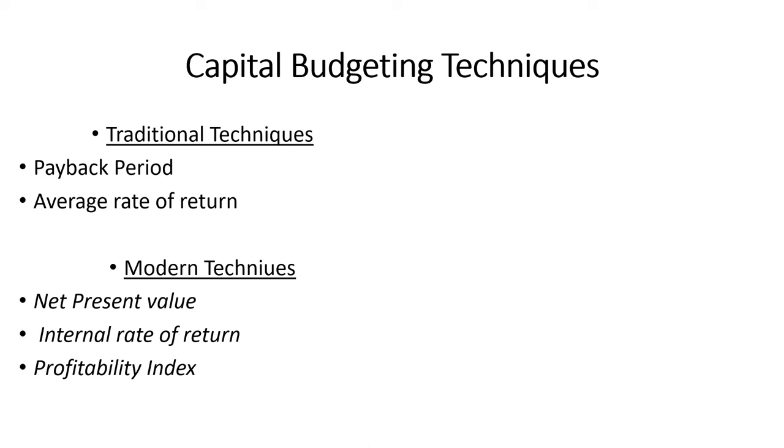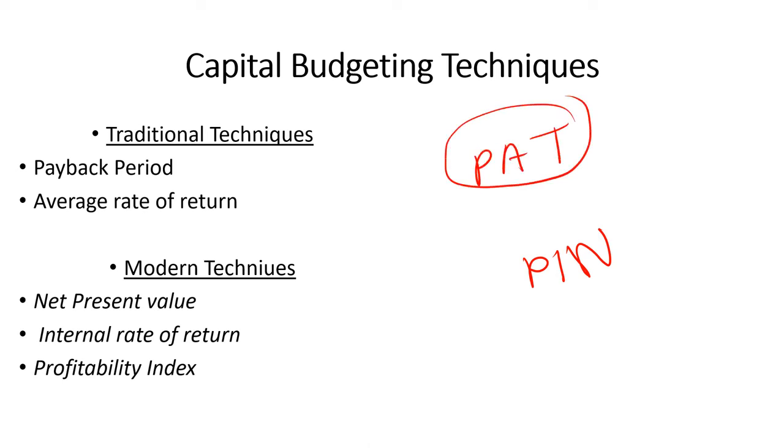Remember PIN for the modern techniques, and PA for the traditional techniques: payback period and average rate of return.